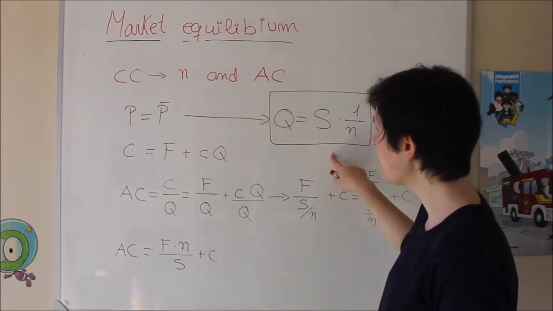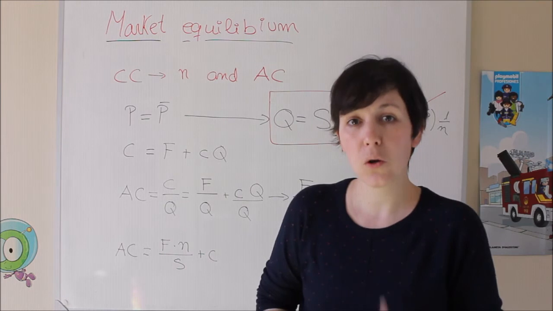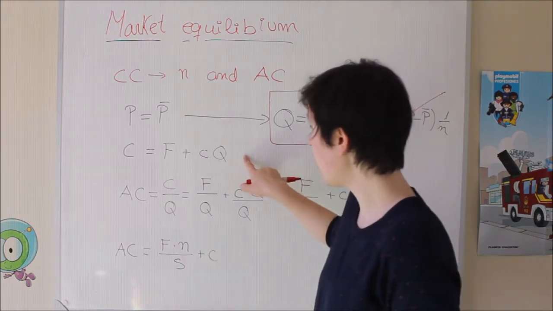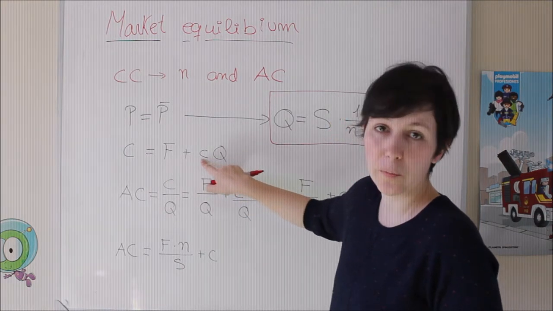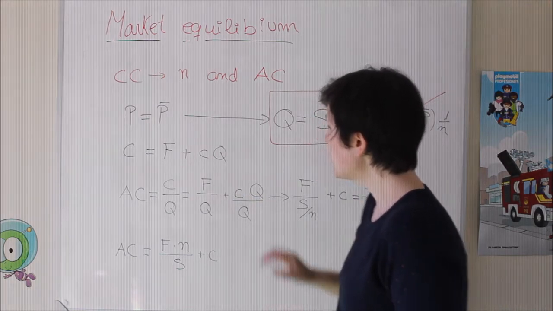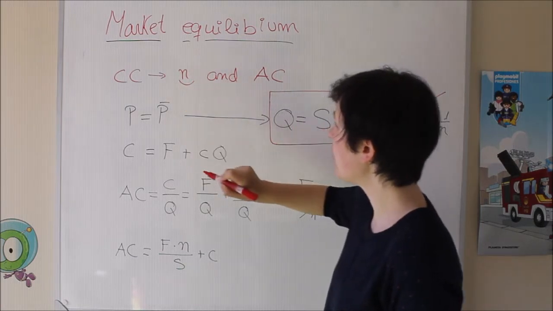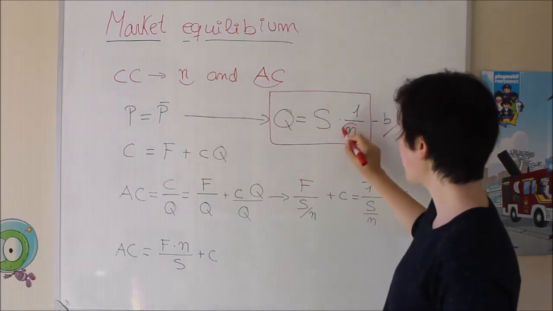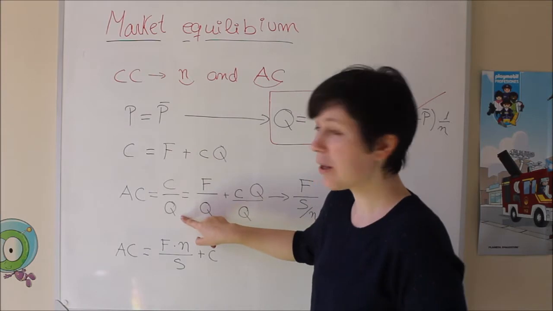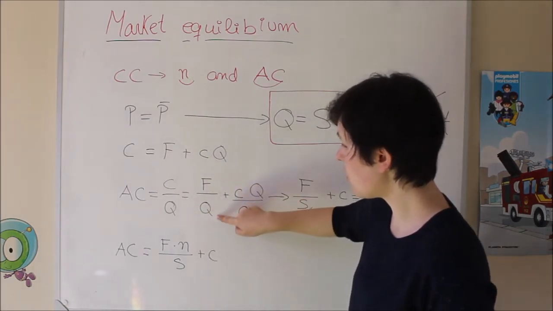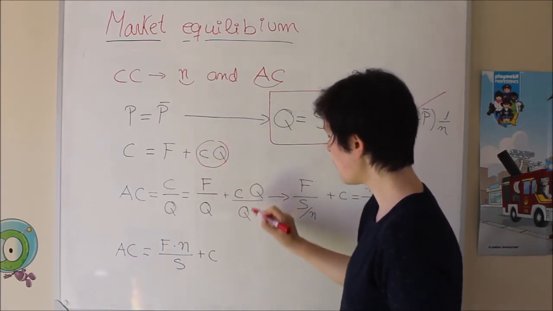It's really simple, okay? Also, we know that we are in a context of increasing returns to scale, so that means that the structure of cost is in this way. We are going to have a fixed cost and then a smaller variable cost or marginal cost, which is this c value. So here, just keep in mind that we want to connect the number of firms and the average cost, okay? So here we have the number of firms. Average cost was the total cost divided by the quantity. So it's going to be the fixed cost over the quantity, plus the variable cost over the quantity.